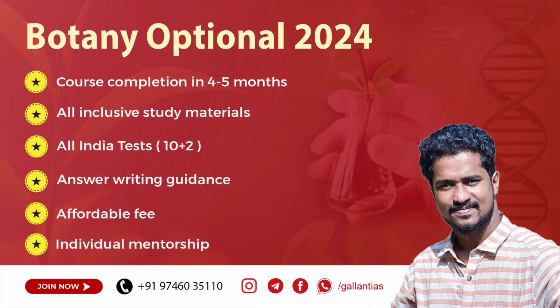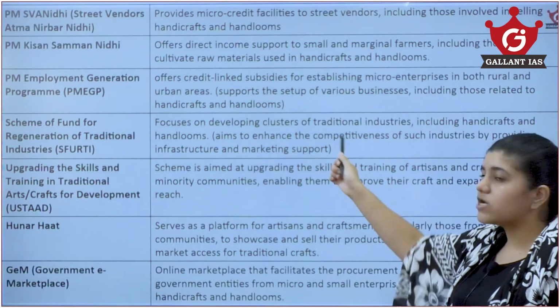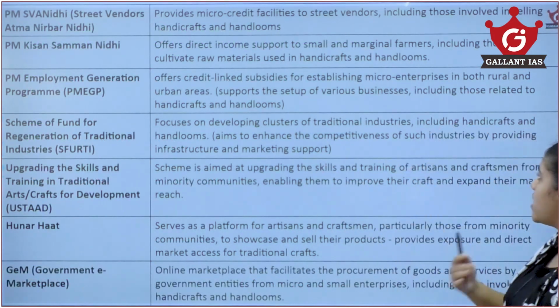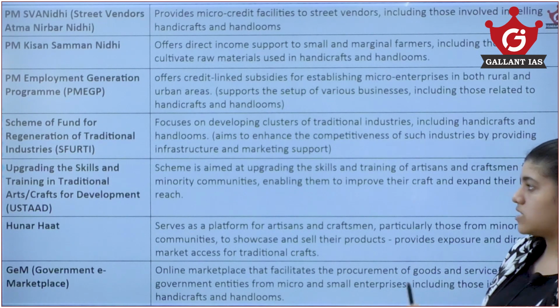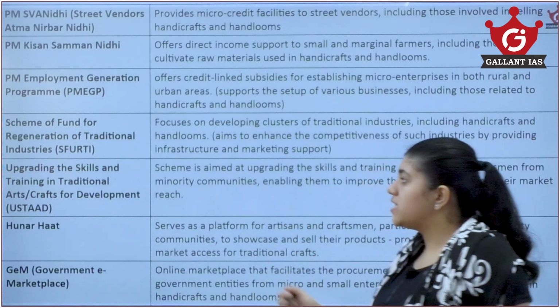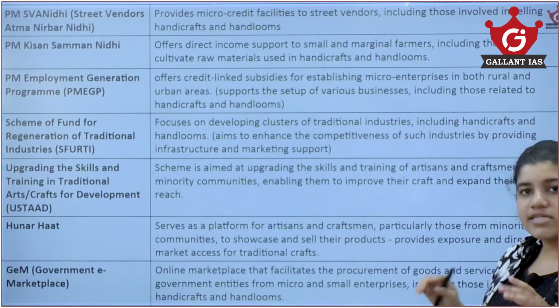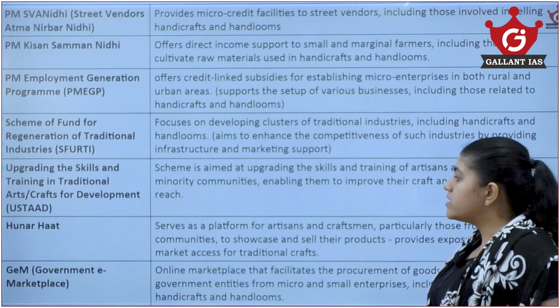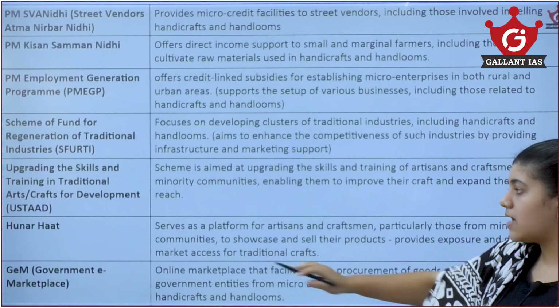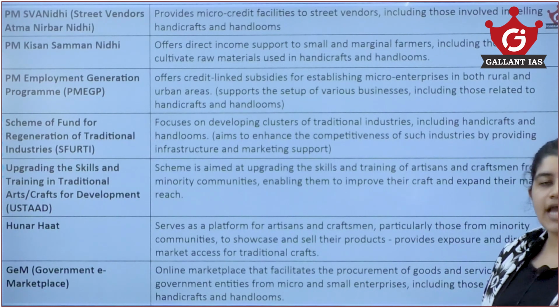We have the Scheme for Fund for Regeneration of Traditional Industries, which focuses on developing clusters of traditional industries, handicrafts, handlooms and such. Then the USTAD scheme, upgrading skills, training and traditional arts and crafts for development. Hunar Haat is a platform for artisans and craftsmen, and GeM, Government e-Marketplace, is an online marketplace where all these goods can be sold.